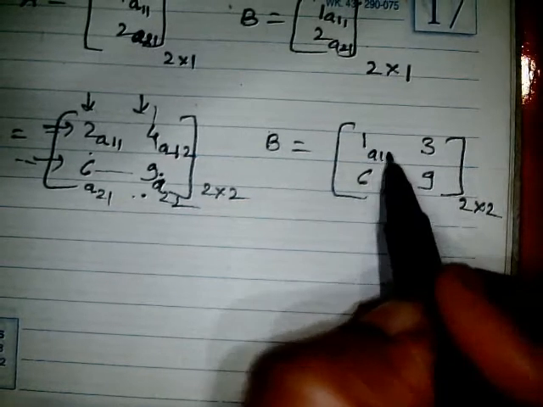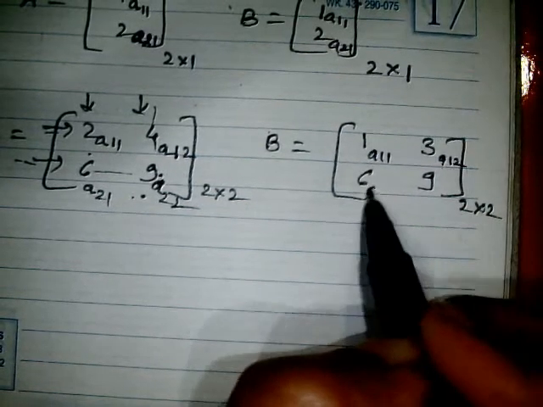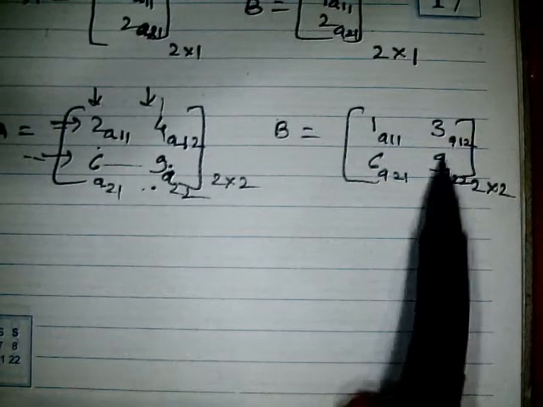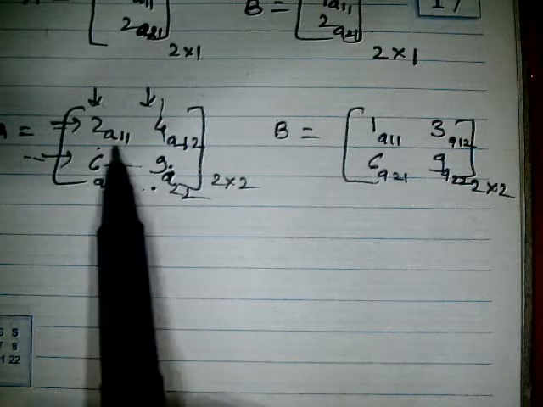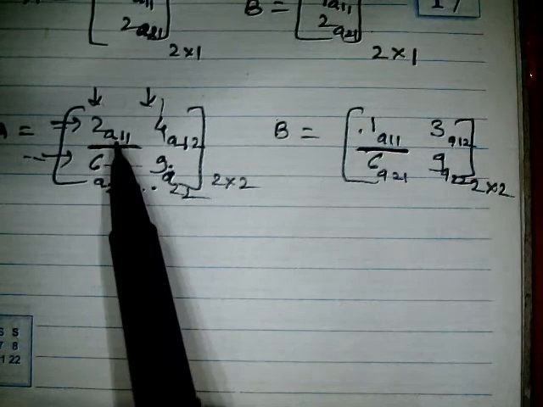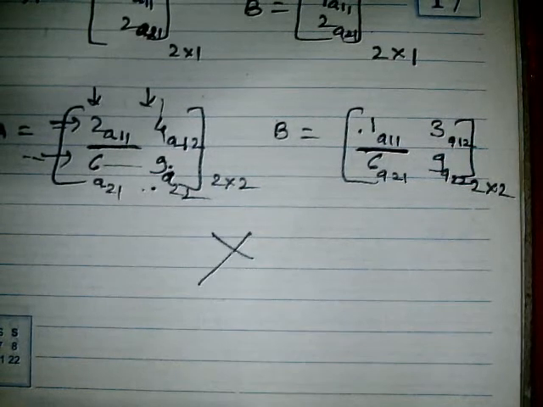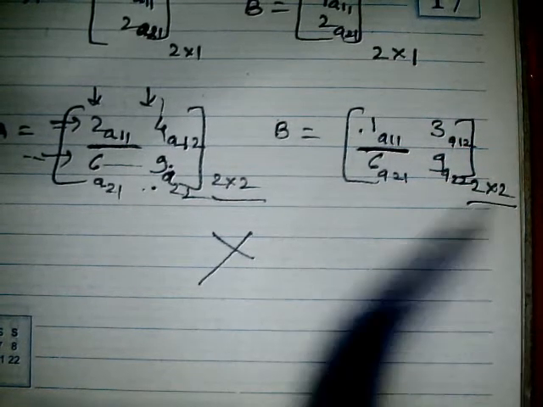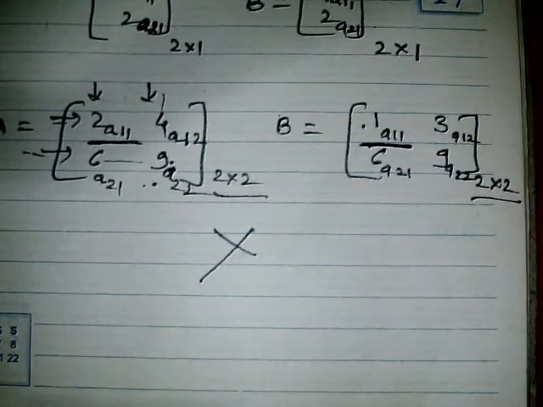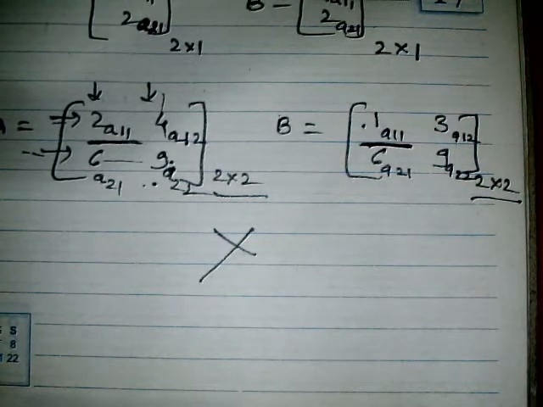So here all the inner elements are the same, except this A11 is not equal to that A11. Here it is 1, here it is 2. So these matrices are not equal. Their order is the same, but their inner elements should also be the same. Then we can say two matrices are equal, otherwise not. Here both matrices are of order 2 by 2, but their inner elements are different at position A11, and the remaining are the same. But if even one is different, then the matrices are not going to be equal.